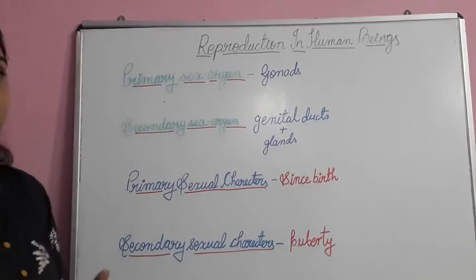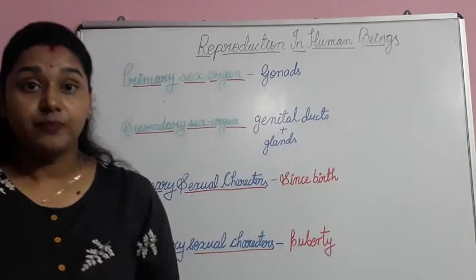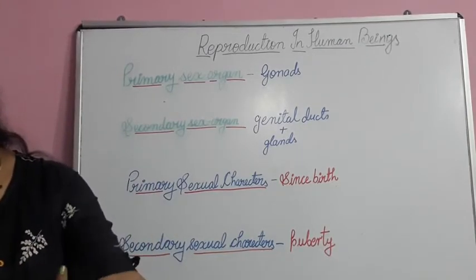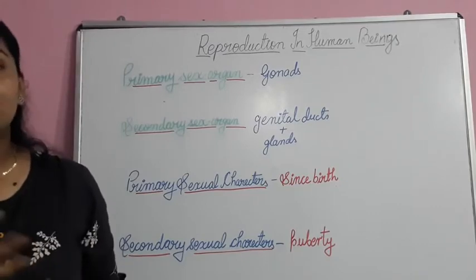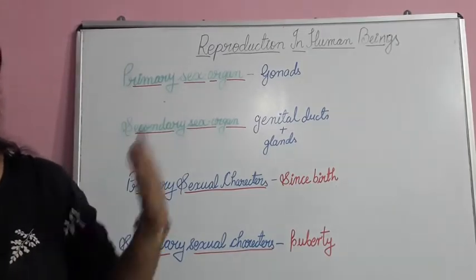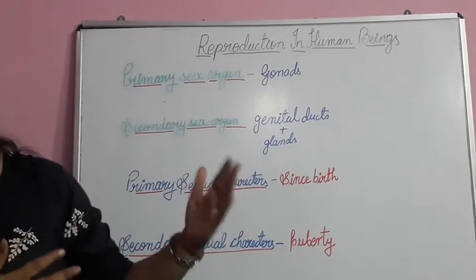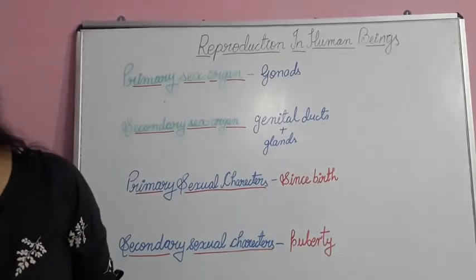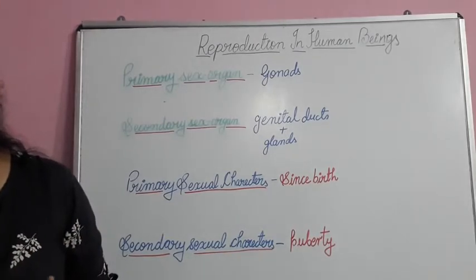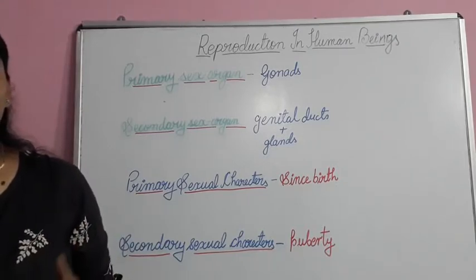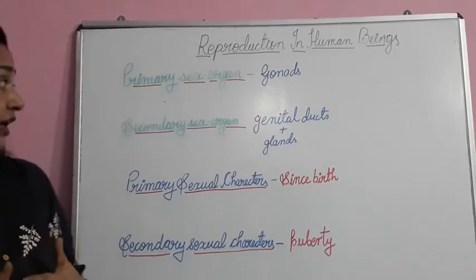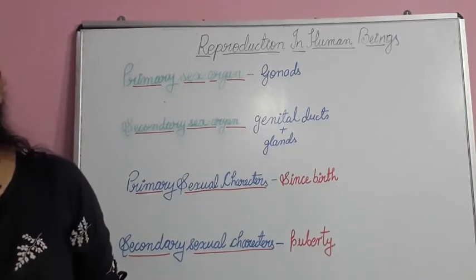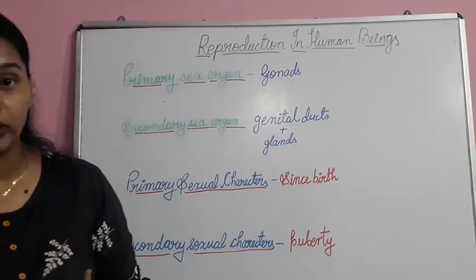So when you see the human reproductive system in humans, it is very much clear because we humans have sexual dimorphism. That means it can be easily identified in humans whether a particular individual is a male or a female because of physical characteristics or physical features. So we can easily identify them. So let's see what their functions are, what their importance is, how they are designed, and what special characters they have got.